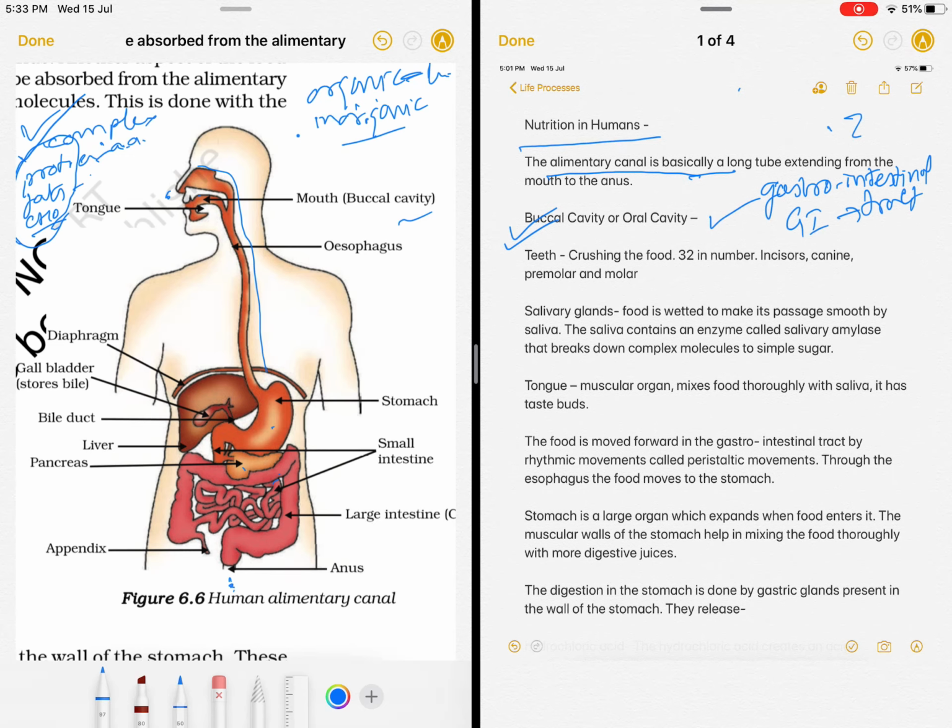How are they digested? They are first broken down in the mouth or buccal cavity. For breaking down, we have teeth. They crush. We have 32 teeth. It's a tool kit we have here. Incisors are for cutting. They are in the front. And then we have canines.